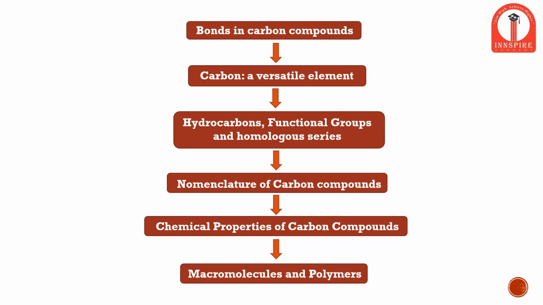many other forms. Third is hydrocarbons and functional groups and homologous series with respect to carbon atom. Then how to label them, how to name these carbon compounds, which can be studied by studying the nomenclature of carbon compounds, then by studying the chemical properties of carbon compounds, and what are the different applied macromolecules and polymers which are made because of carbon compounds.